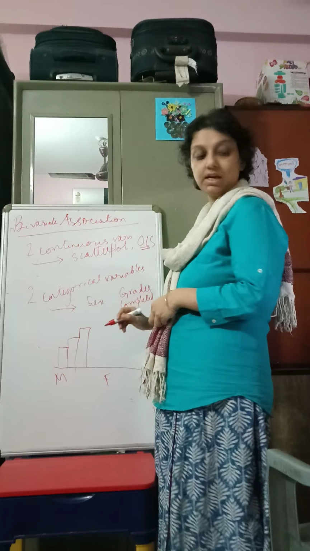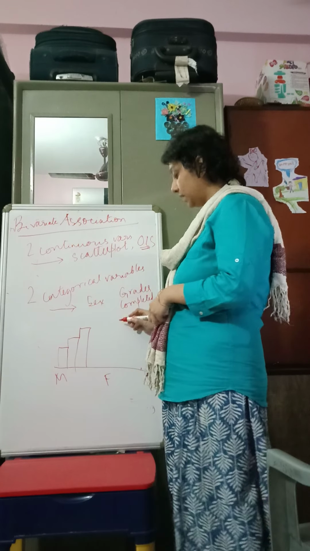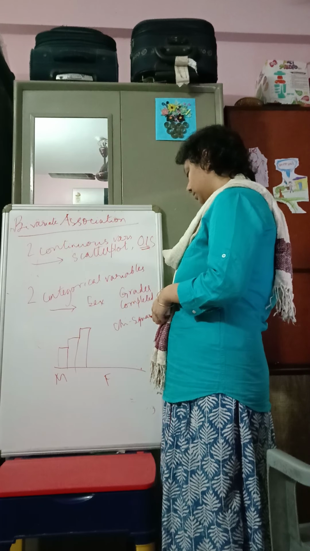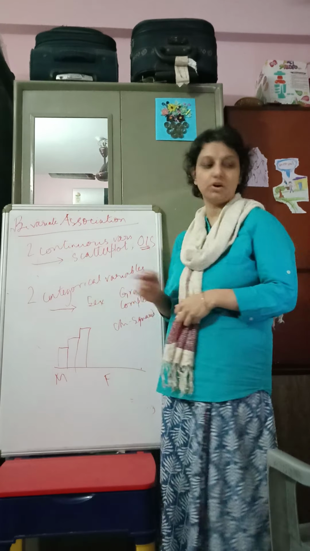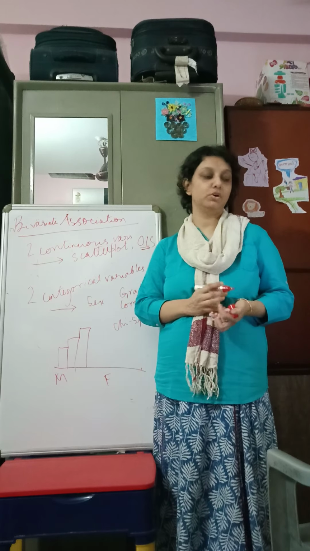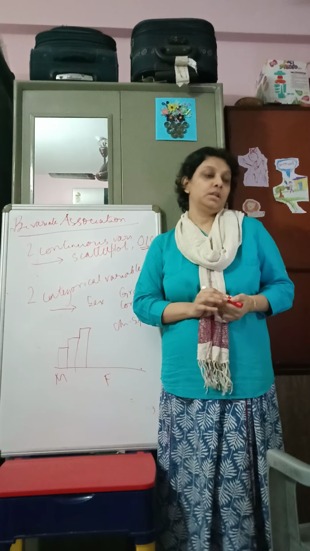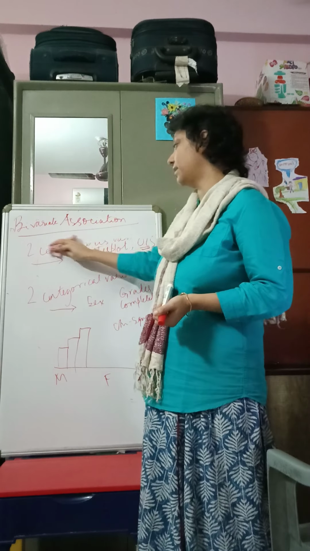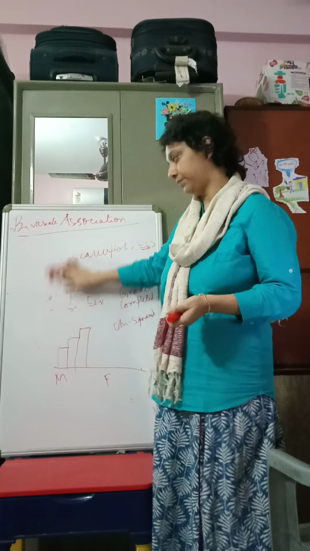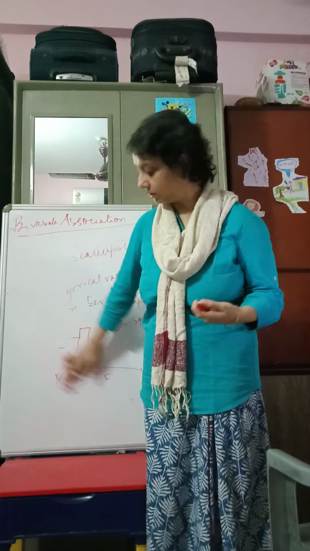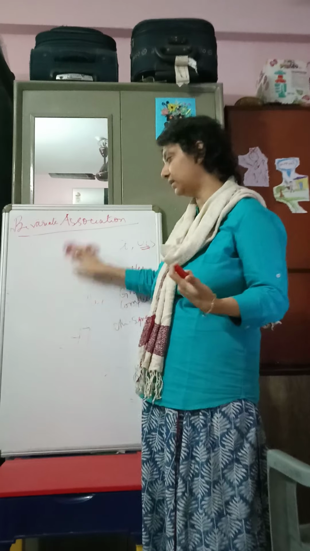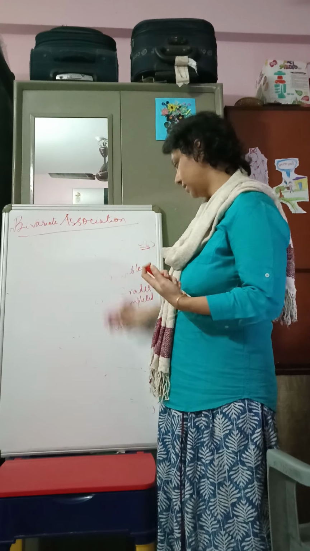Now to test the association, the numerical method would be to use the chi-square testing. That's the first thing to do when you have two categorical variables. There are also other methods of regression which we do not cover in this course. Now if one variable is continuous and the other variable is categorical, then what do we do? We can plot box plots for categories of the categorical variable. That's one thing, and we can compare the box plots together.